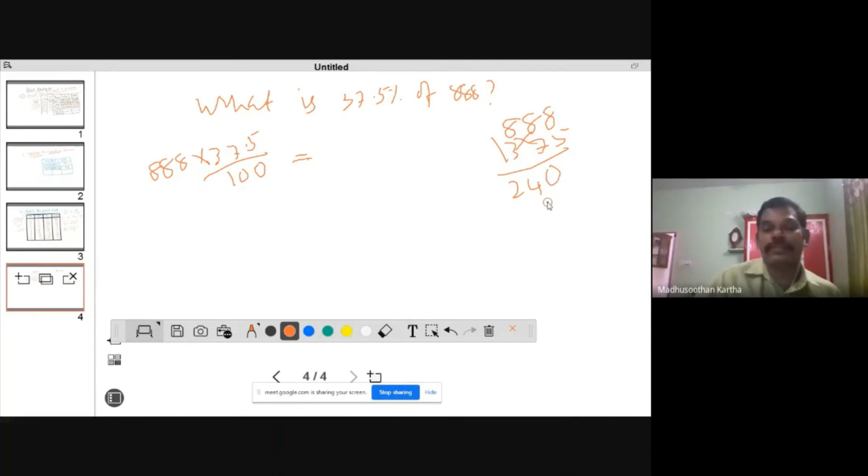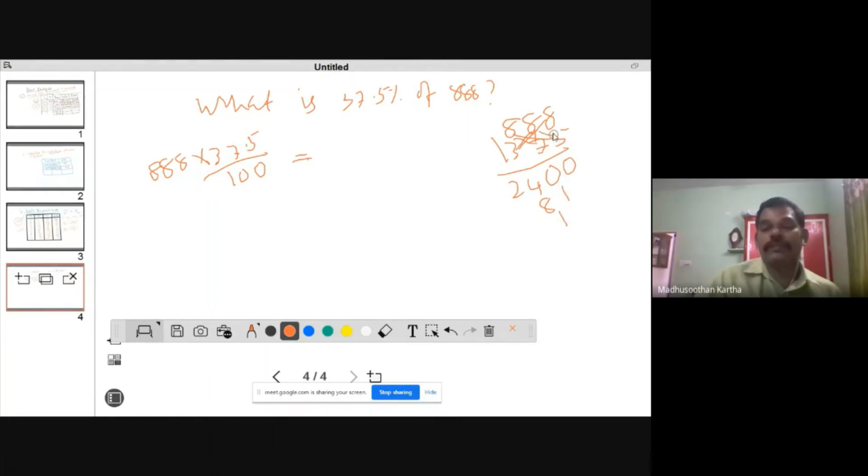So 0 is part of the answer, 8 carried over. Then 8 into 5 is 40, 3 into 8 is 24, so 40 plus 24 is equal to 64. Then 64 plus 8 into 7, 56. 64 plus 56 is equal to 120. 0 is part of the answer, 1 carried over.